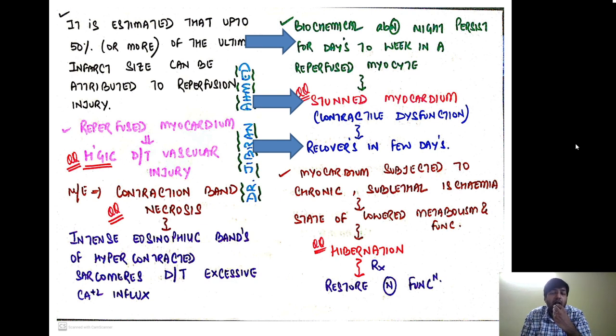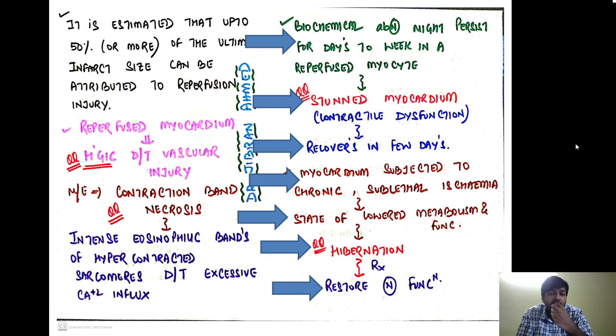We call such myocardium a stunned myocardium. Although they are alive and viable, they are not able to function properly, and such stunned myocardium recovers in a few days. Now remember, myocardium subjected to chronic sublethal ischemia can go into a state of lowered metabolism and function, which is called hibernation. After proper treatment is given to the patient, the function will go back to normal.